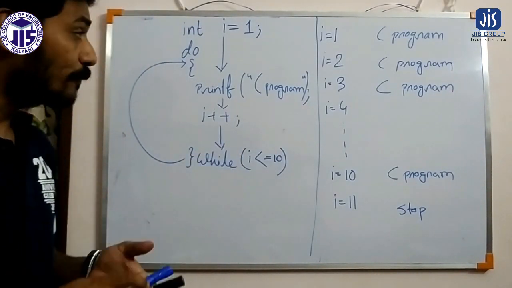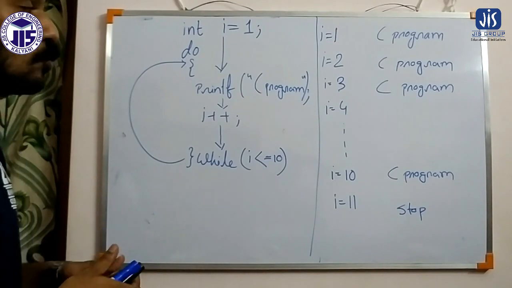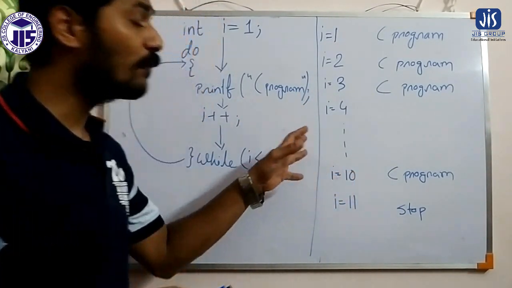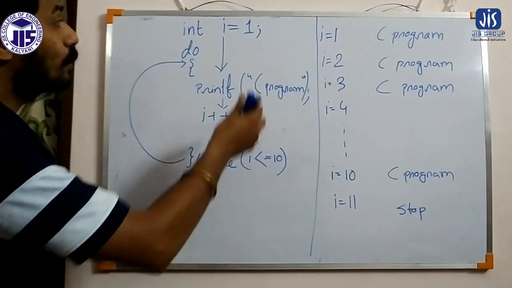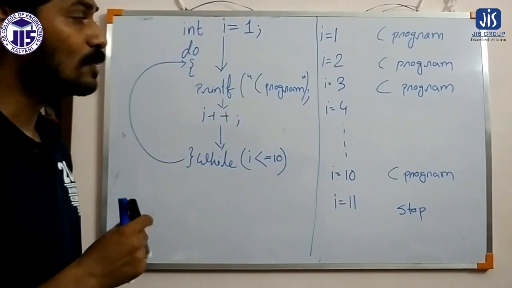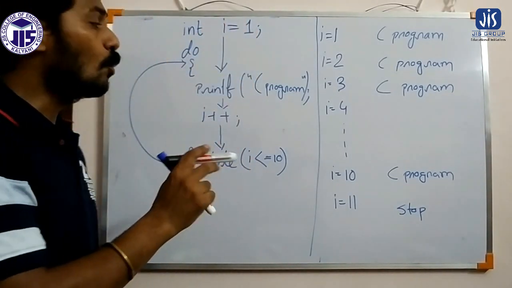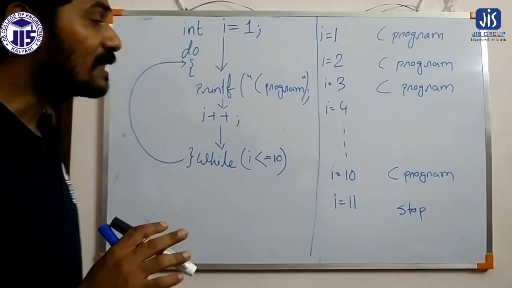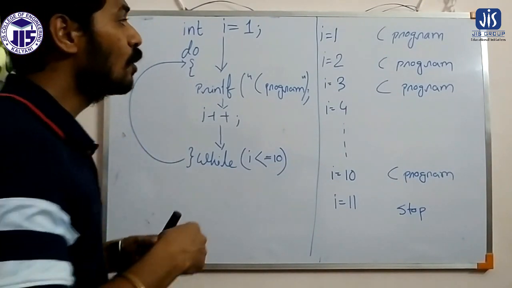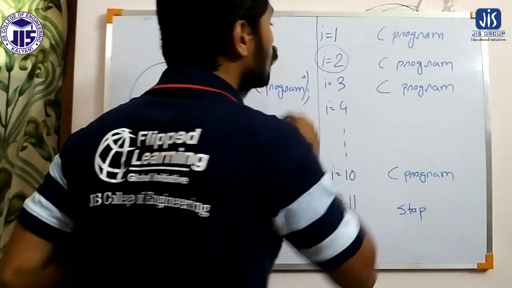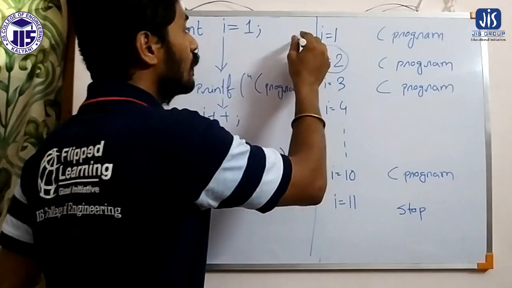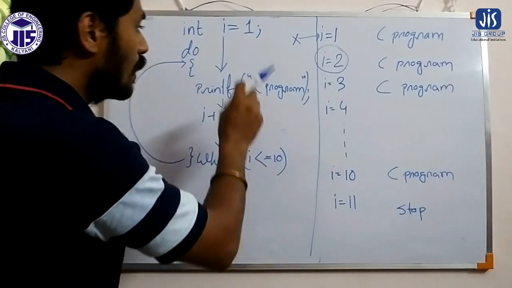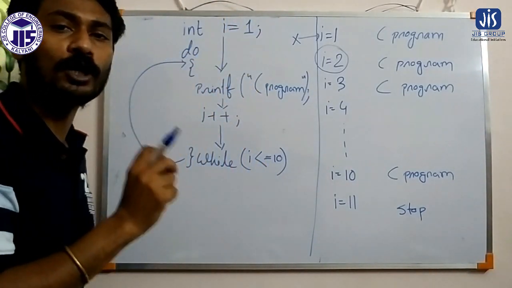Now if you remember the execution of the while loop, and compare it with the execution of the do while loop, here is the difference we get: when the value of I is 1, we have not even verified the condition. The condition was verified for the first time when the value of I was 2. When I is 1, we have not verified the condition, so for I equals 1 we have executed the body by default.